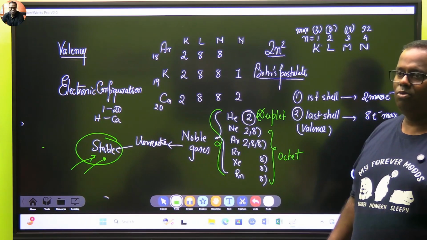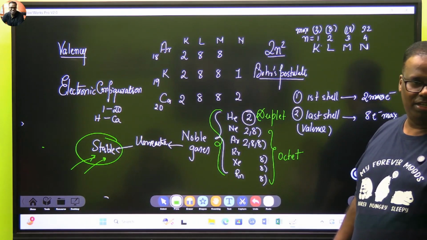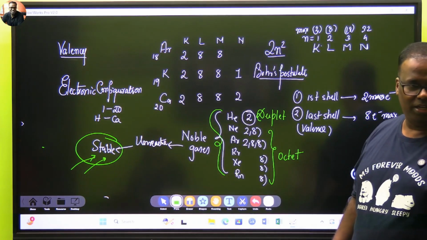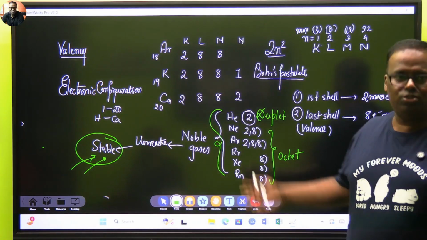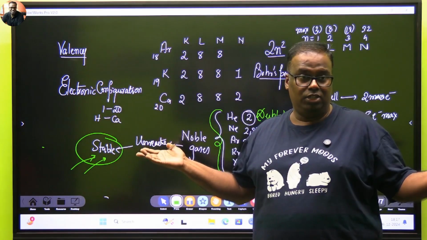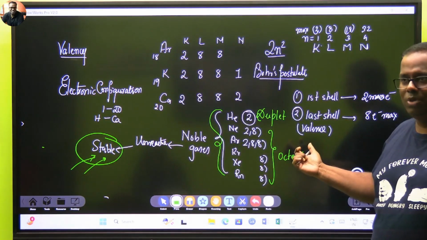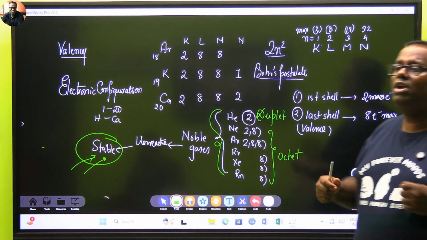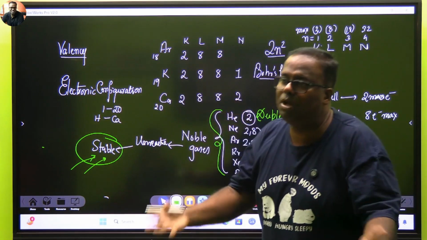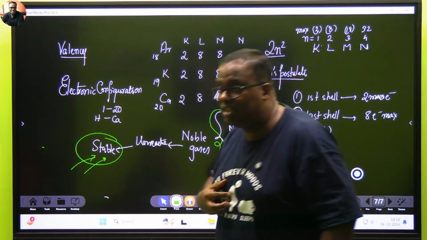Hydrogen. What is the atomic number of hydrogen? 1. How many shells in hydrogen? 1. Single shell entity? Hydrogen is not stable. Hydrogen के लिए colony का अच्छा बच्चा कौन है? Helium. Become a duplet. Therefore, hydrogen can never form ionic compounds. Hydrogen never gives away its electron.